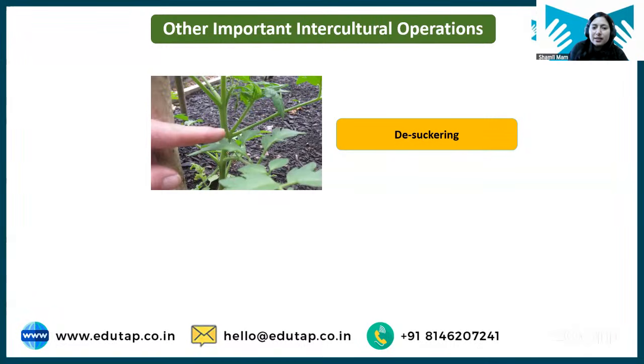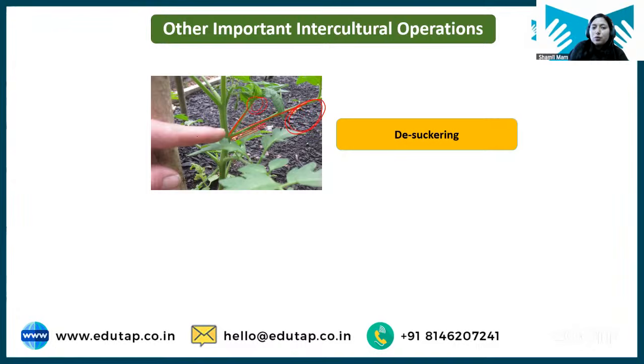One more thing is desuckering. What is desuckering? So students, here you can see from one point, two lateral branches are growing. Now we want only one branch to grow, because if there are two branches, the food material will get divided into these two branches, and the produce, this is a tomato plant, that grows on these two branches will not be of full size.